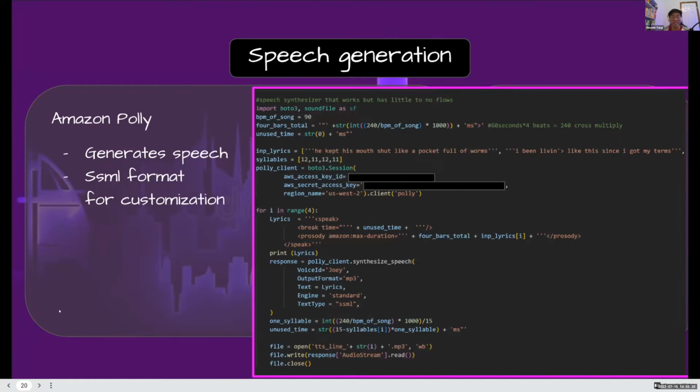As you can see, it's a little bit more complex because we were allowed to put in SSML formatted text. SSML formatted text allows us to customize the text, therefore allowing us to put breaks. And what do breaks do? Breaks allow us to make flows. Because in rap, flows and rhyming are very, very important. And so this way we can have flows inside our AI.